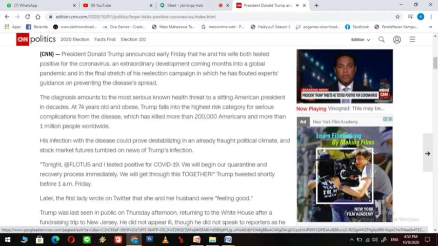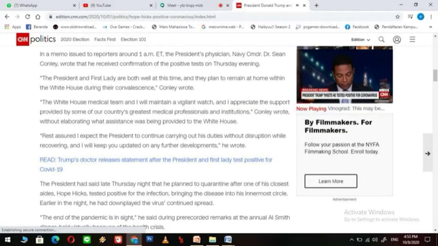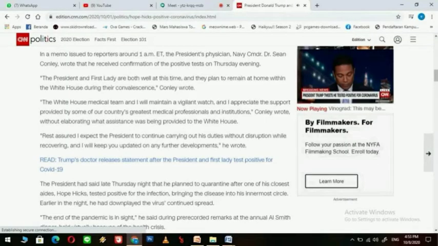Quick information about this article. This article informs us that Donald Trump, the President of the United States of America, and the First Lady are positive on the coronavirus test. This article often uses simple present tense because there are many dialogues in it, like the reporters or the experts' opinions about this situation for the USA and Trump's activities after testing positive.